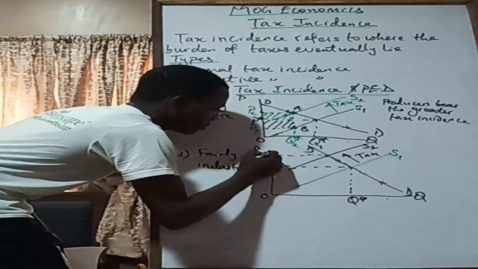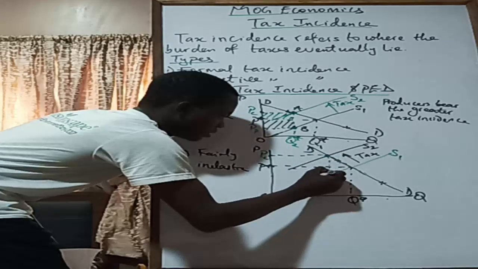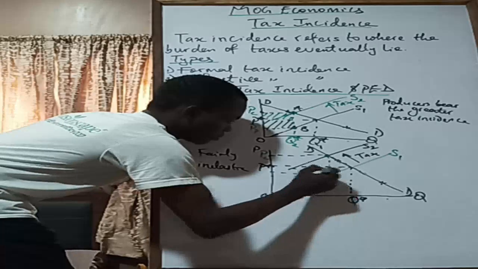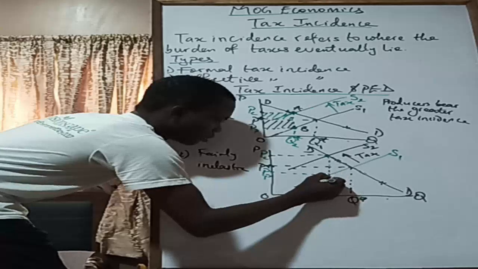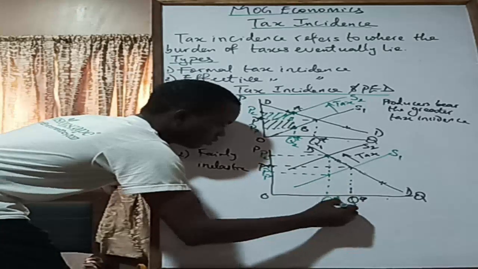This is the price that consumers are paying now, PC. And this is the price that producers are receiving now, PP. And then we just bring this down to get the equilibrium quantity after tax imposition. So we have Q star 2, Q star 1.